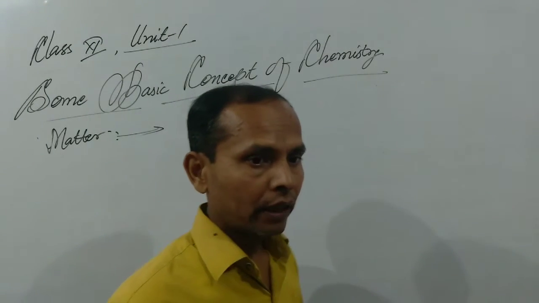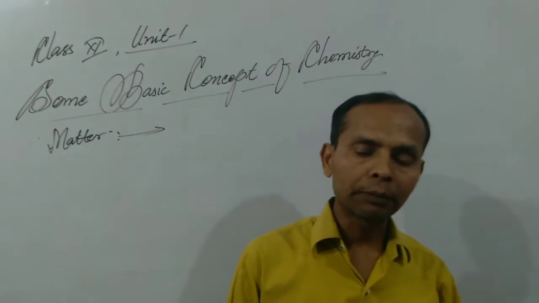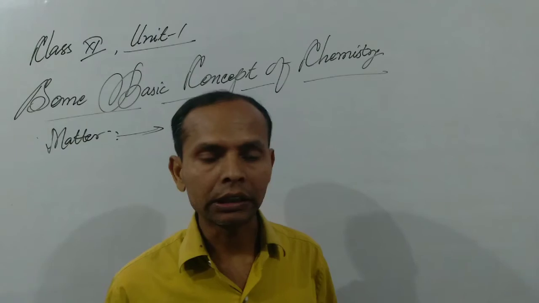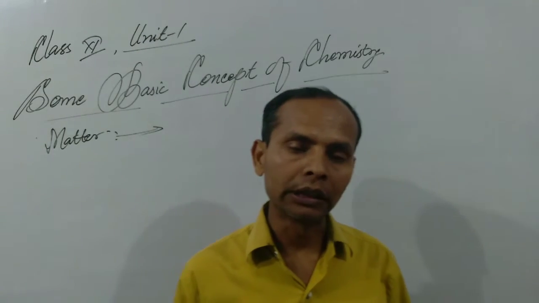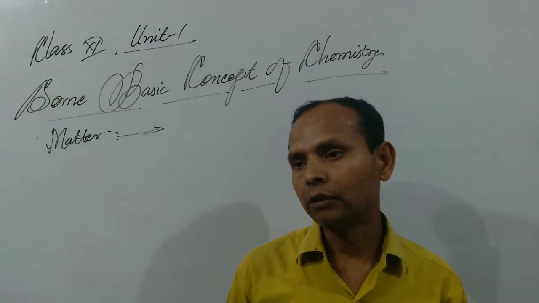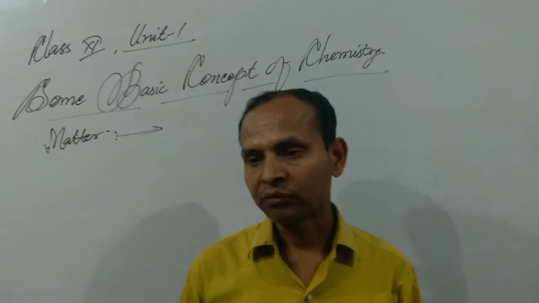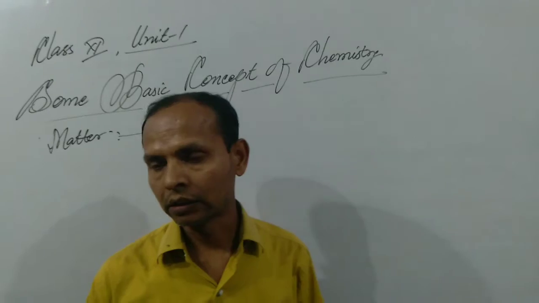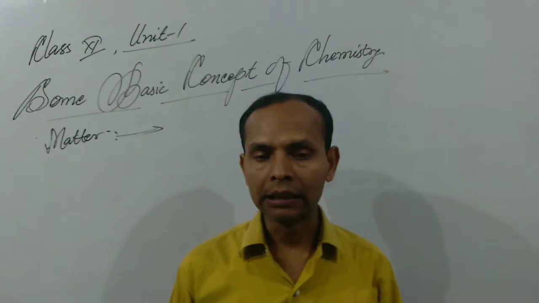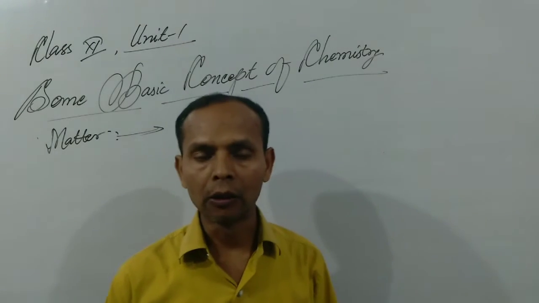We have a large number of substances around us. Some of the substances are found in liquid state, some in gaseous state, and similarly some in solid state. These are the different states of matter. We see a large number of things around us, either living or non-living.